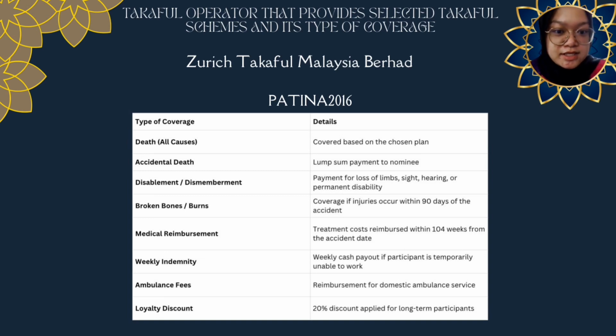For death all causes, it covered based on the chosen plan. Accidental death, lump sum payment to nominee. Disablement, payment for loss of limbs, sight, hearing, or permanent disability. Broken bones, coverage if injuries occur within 90 days of the accident. Medical reimbursement, treatment costs reimbursed within 104 weeks from the accident date. Weekly indemnity, weekly cash payout if participant is temporarily unable to work. Ambulance fees, reimbursement for domestic ambulance service, and loyalty discount, 20% discount applied for long-term participants.